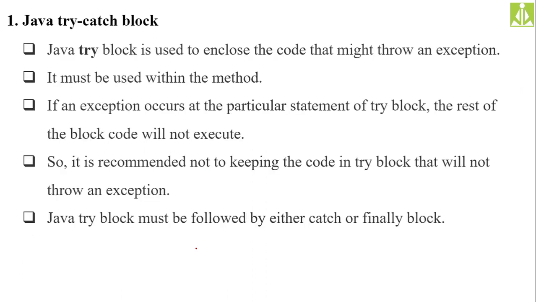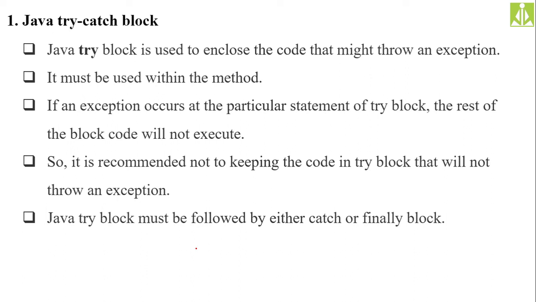First one, the try catch block. Already we discussed much about it. I have given many examples about it. The try block is used to enclose the code that might throw an exception, the suspicious code which you think will throw an exception. You must put that code inside the try block in order to handle it. It must be within the method. Always the try block should go within the method. Directly you cannot put it in a class, or somewhere other than the method.